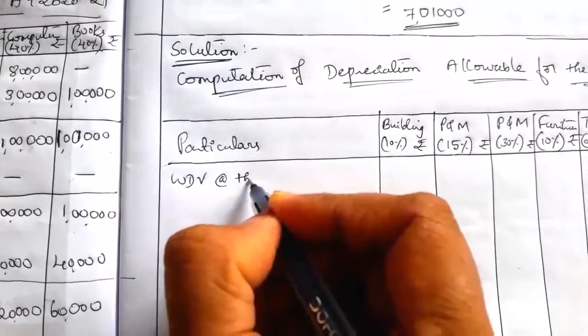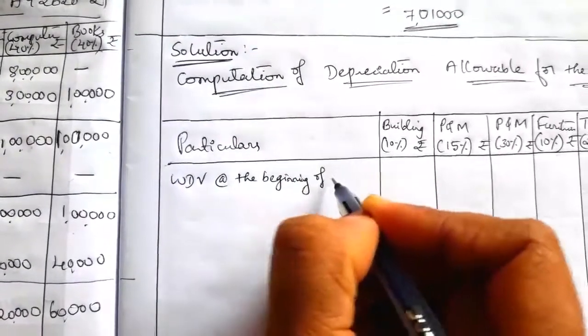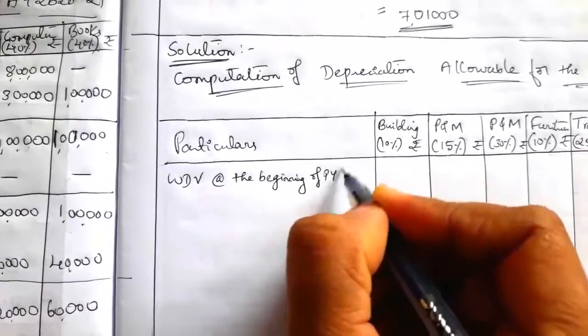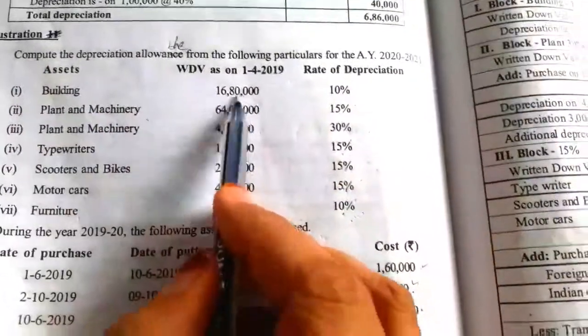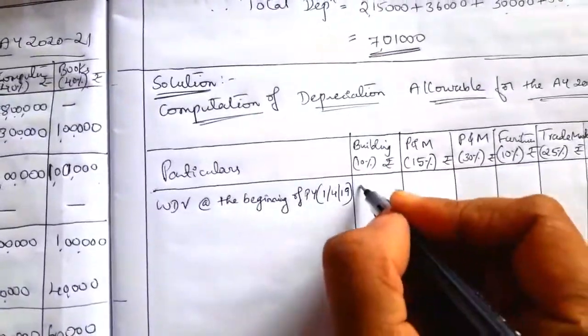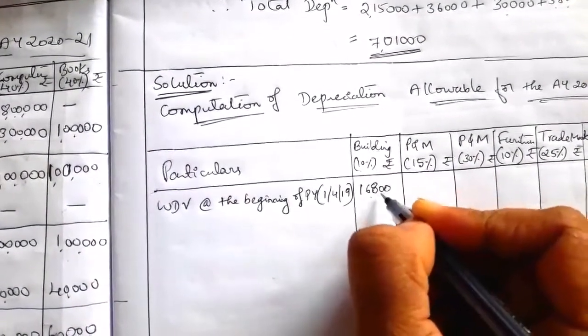So firstly we have to take the written down value of all the assets at the beginning of the previous year, that is nothing but 1st April 2019. So we'll take one by one. For the first, building, 16,80,000 written down value, 16,80,000.